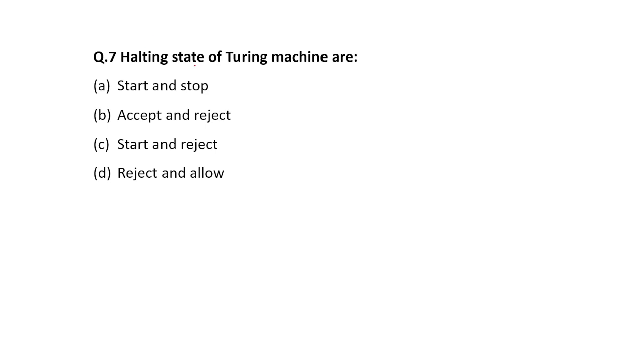Next is, halting states of Turing machine are what? Whenever our Turing machine comes under the halting state, then it means: start and stop, accept or reject, start and reject, or reject and allow. The correct answer will be accept and reject. Halting state means we can accept or we can reject the condition.